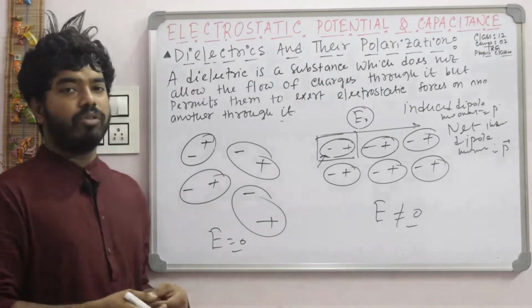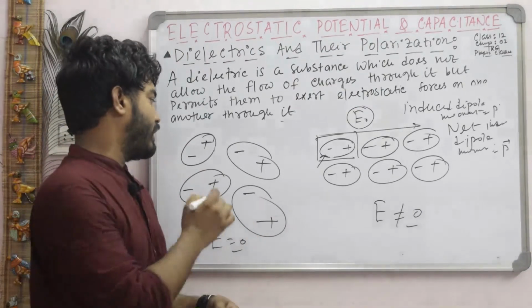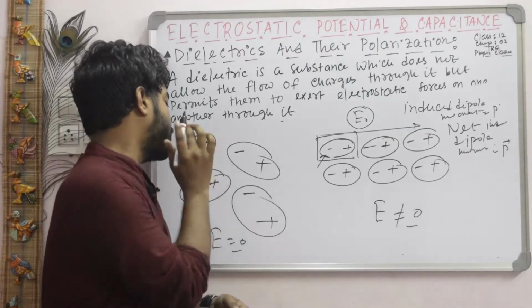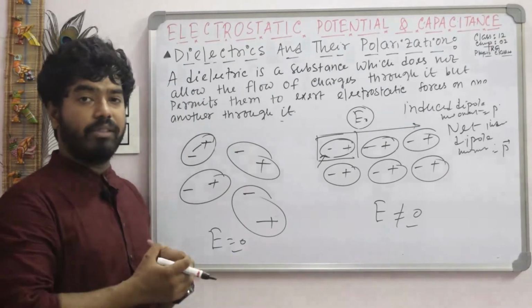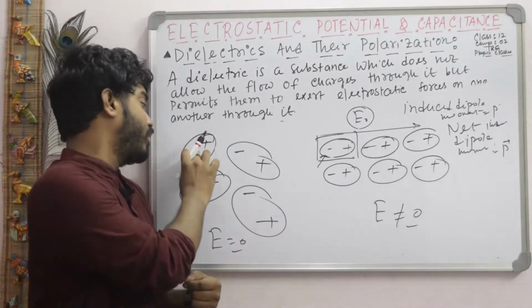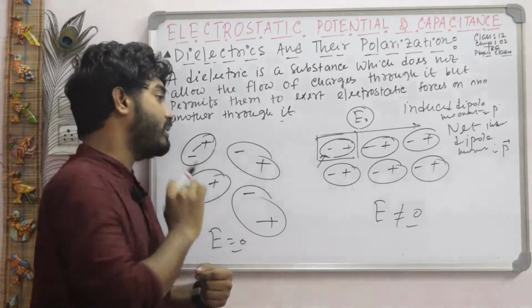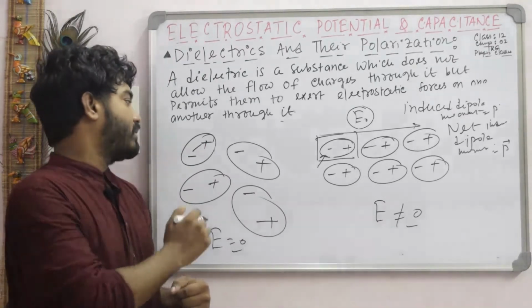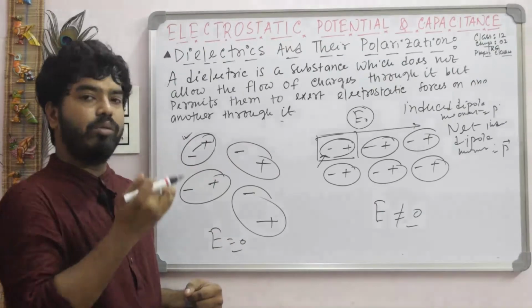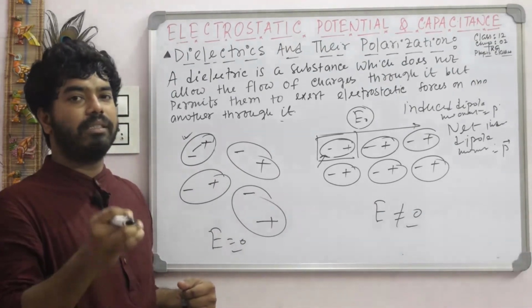Just see one important thing here: plus and minus have a small separation, they don't coincide. If there is a small separation and an equal and opposite charge, they form an electric dipole. So in this case, individual atoms or molecules have some electric dipole moment.